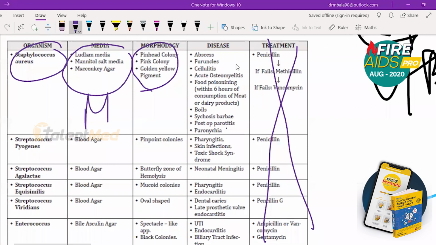So morphology wise, Staphylococcus aureus means pinhead colony, pink colony and golden yellow pigment. Diseases, it causes a lot of diseases. So abscess, furuncle, cellulitis, acute osteomyelitis, food poisoning, boils, psychosis barbae, post-op parotitis, paronychia. So for Staphylococcus aureus, I will give you one mnemonic where you can remember everything.